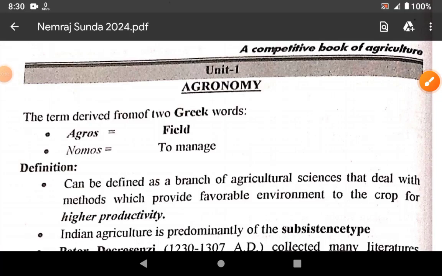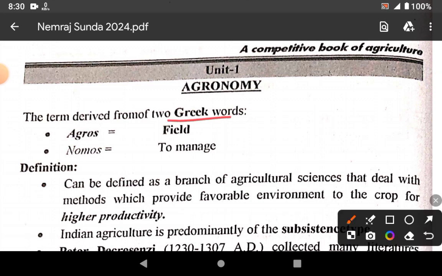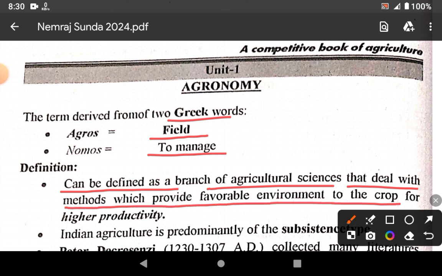Nemraj Sunda book, Quick Revision, Part 6, Unit 1, Agronomy. Agronomy is derived from two Greek words, agros meaning field and nomos meaning to manage. It can be defined as a branch of agriculture science that deals with methods which provide favorable environment to crop for higher productivity.